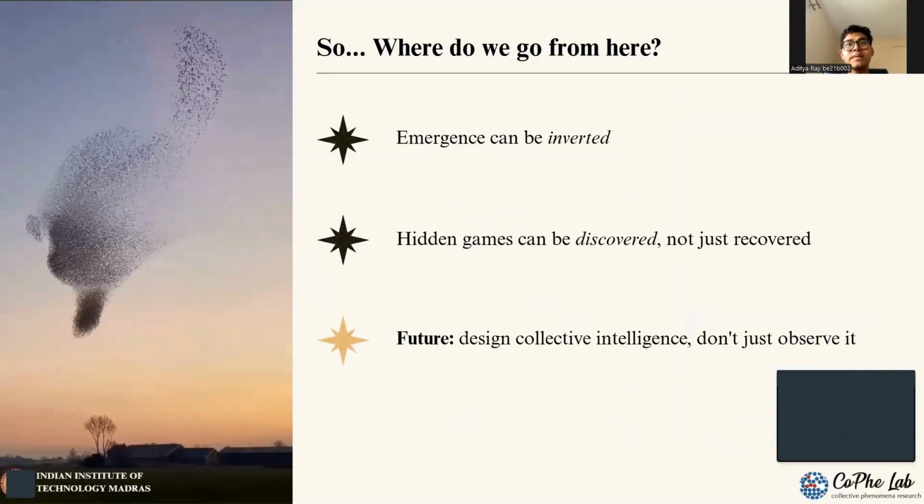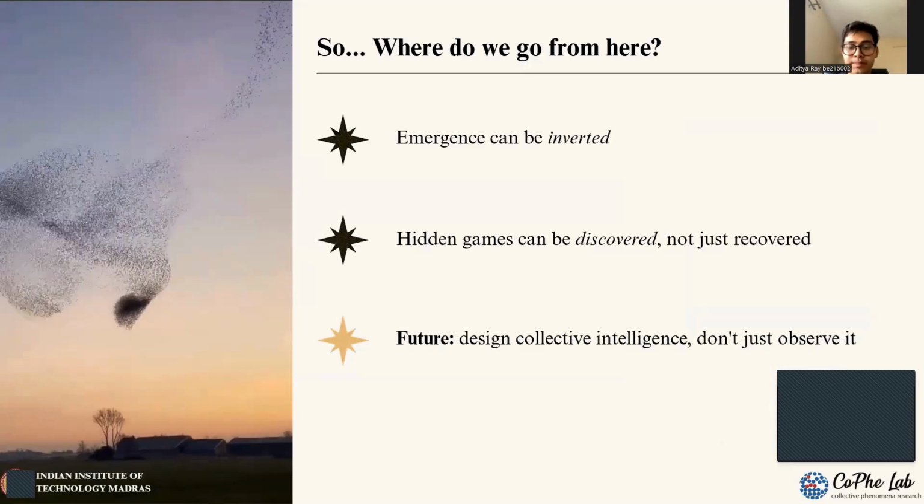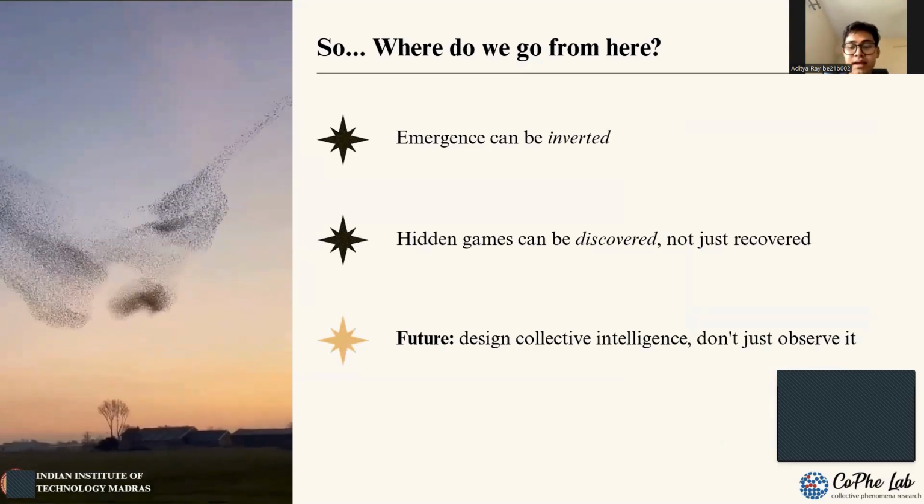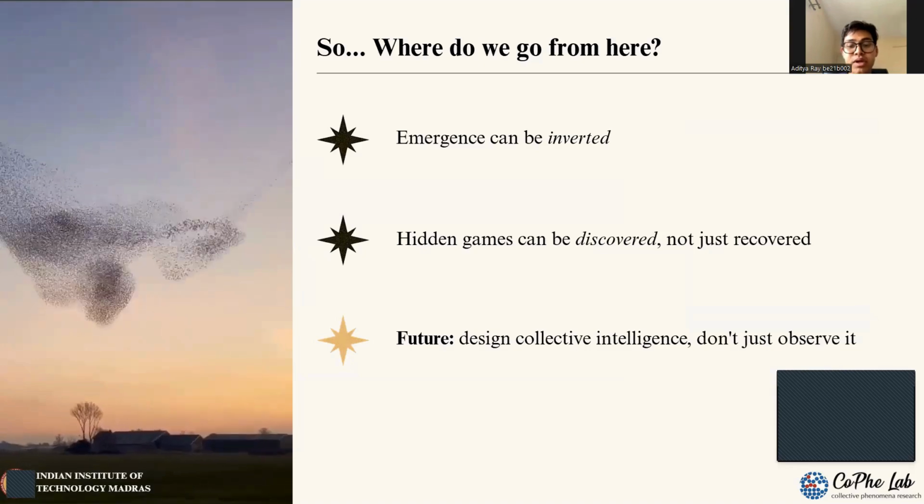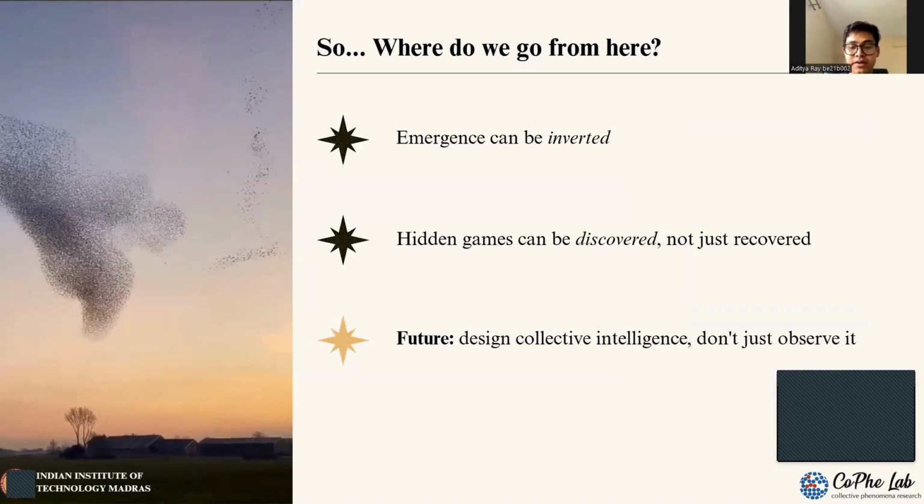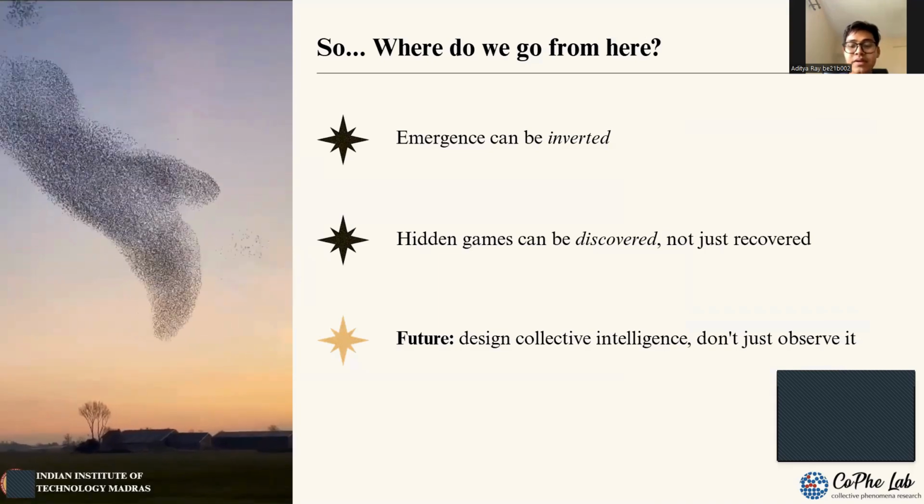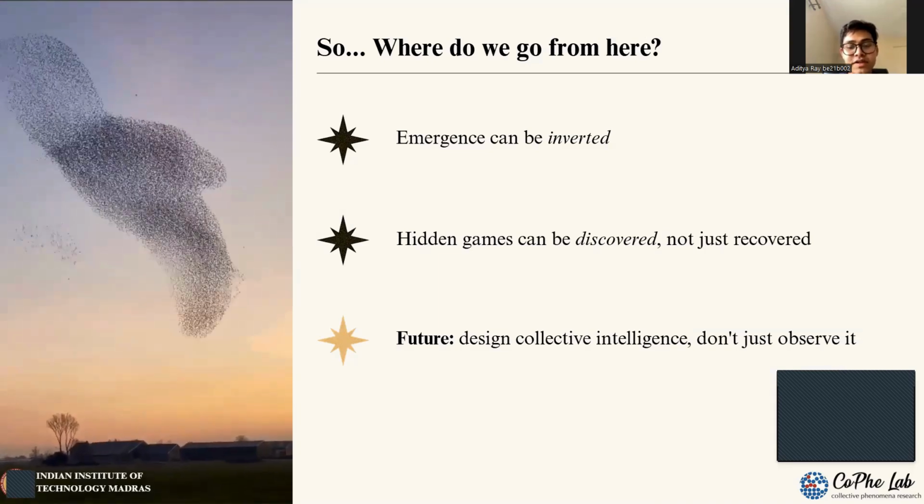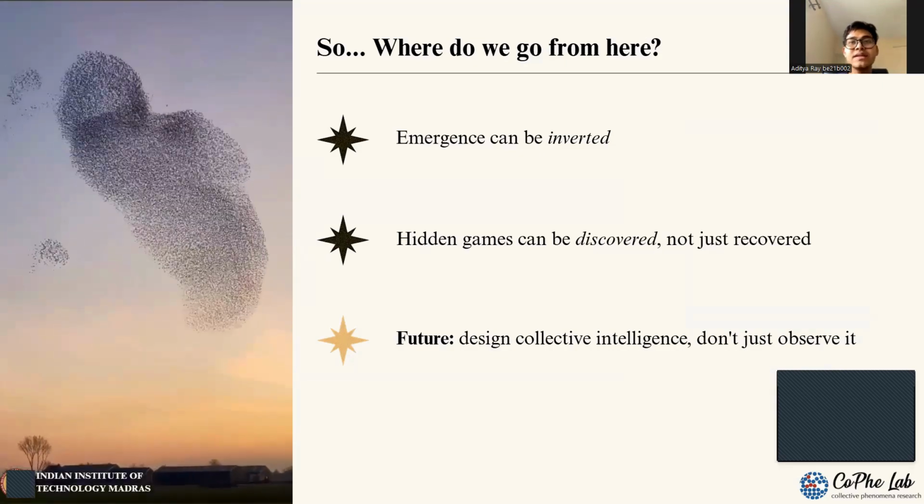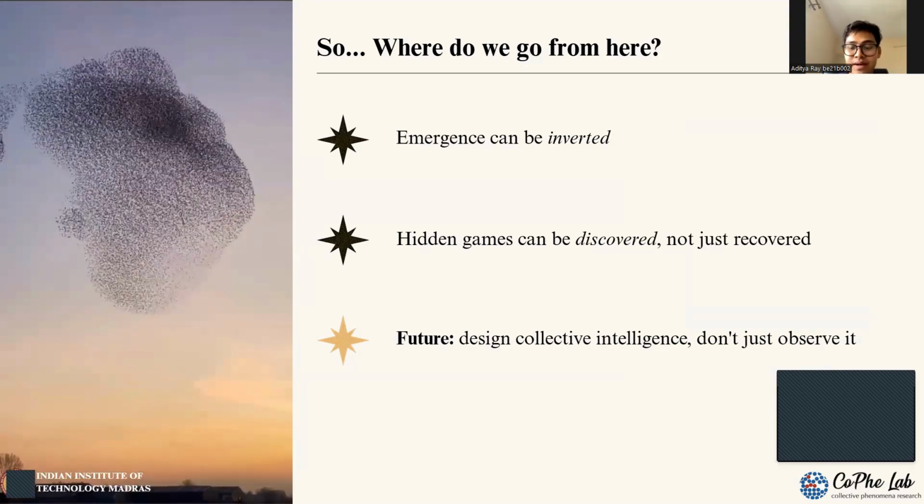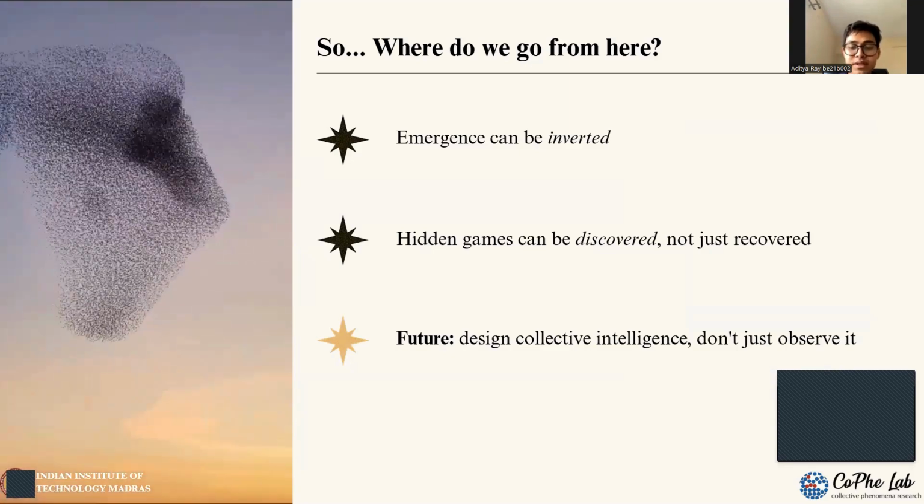So what does this mean, and where do we actually go from here? First, we see that emergent collective behavior encodes recoverable information about the rules that generated it. Second, that game-theoretic structure may be a universal feature of emergent systems, even in systems that were not actually designed that way. This opens a fundamentally new direction.